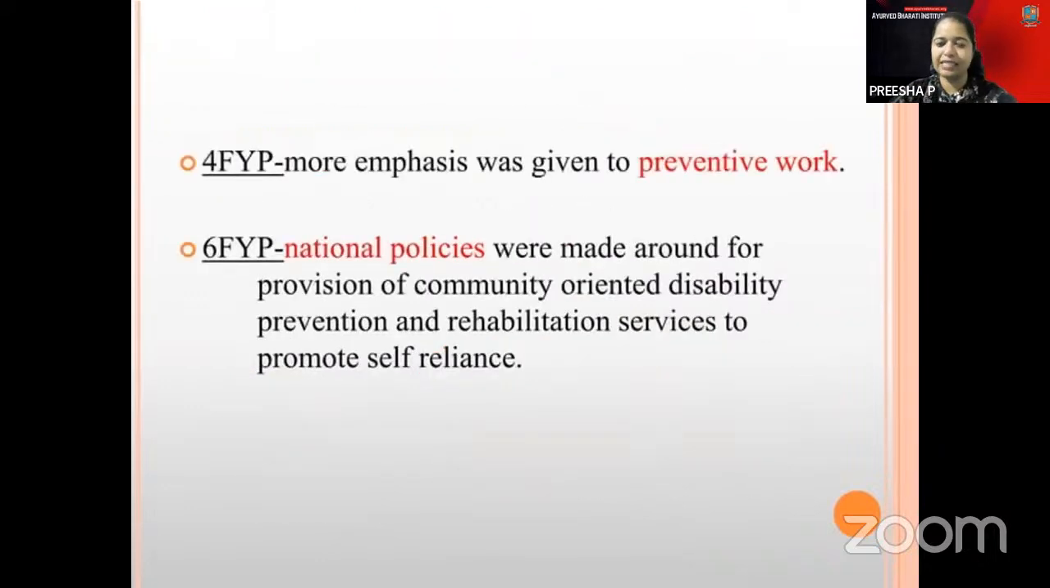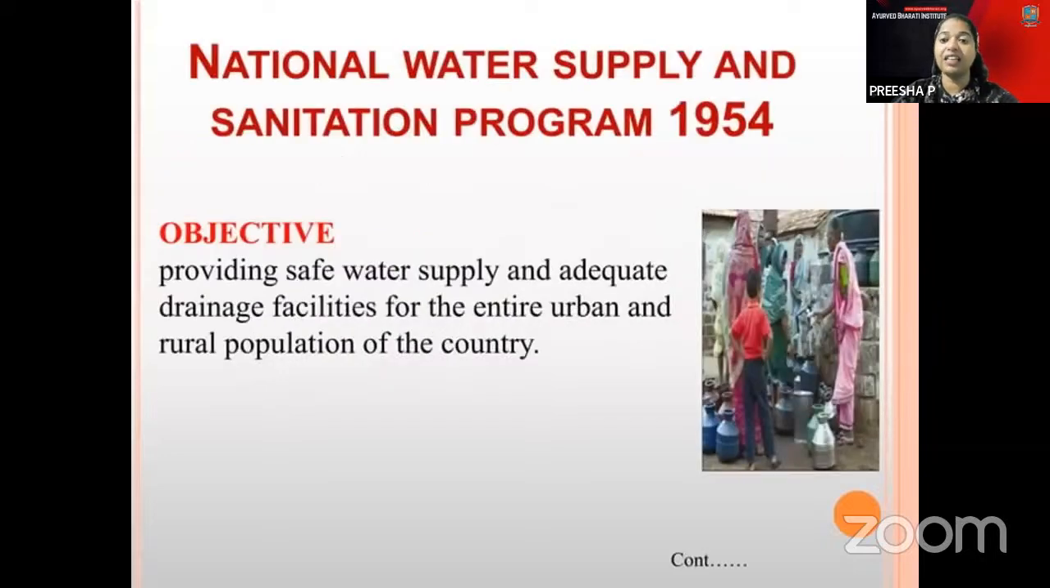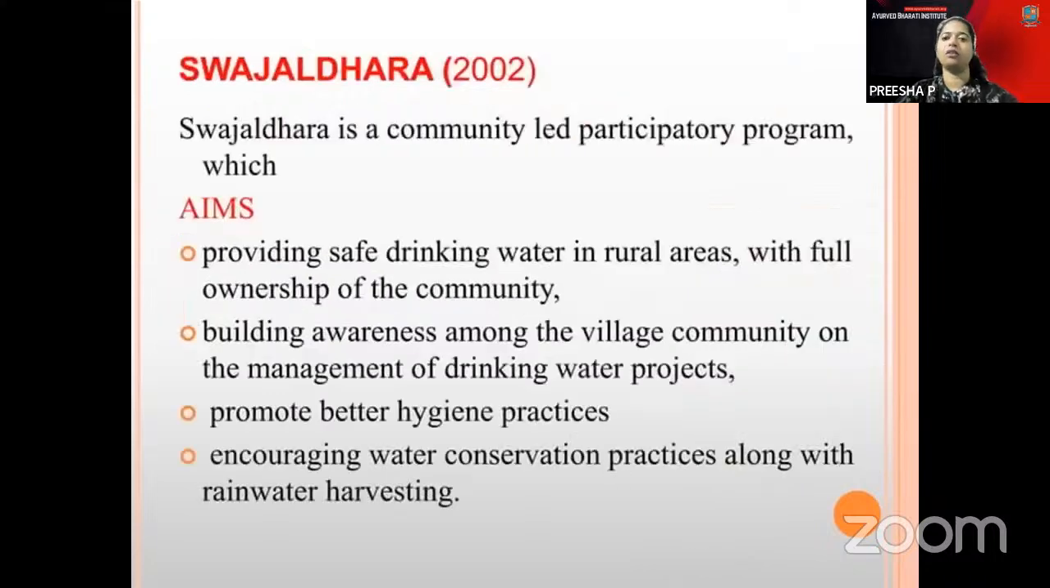You have the national policies here. The National Water Supply and Sanitation Program was in the year 1954. You also have the Drugs and Magic Remedies Act, which was in the year 1954. Sanitation is a magic remedy, like that you can remember. We have the Jaladhara program. It is also a participatory program, for safe drinking water in rural areas and better hygienic practices.